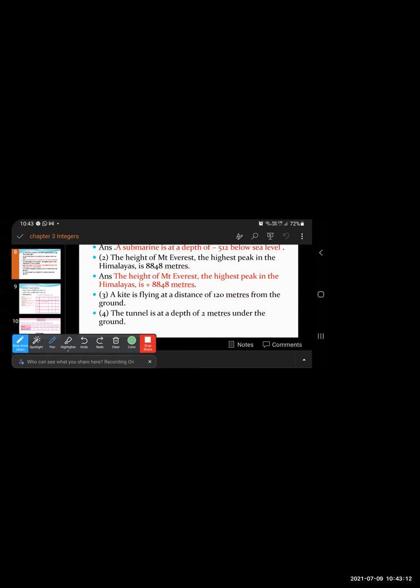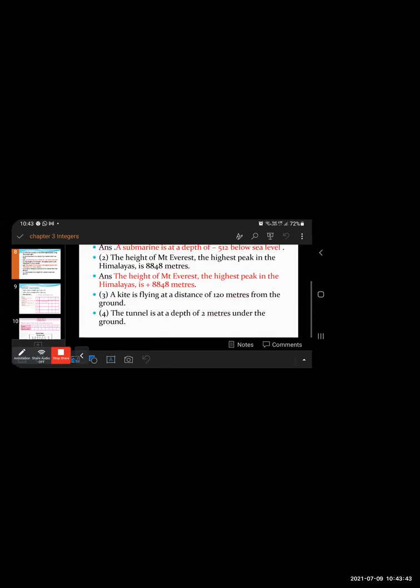Now next is, a kite is flying at a distance of 120 meters from the ground. A kite flies above the ground. Does a kite ever fly below the ground? No, it is flying at a distance of 120 meters from the ground, above the ground. So if it is above the ground, here it will be +120. So the answer: a kite is flying at a distance of +120 meters from the ground.